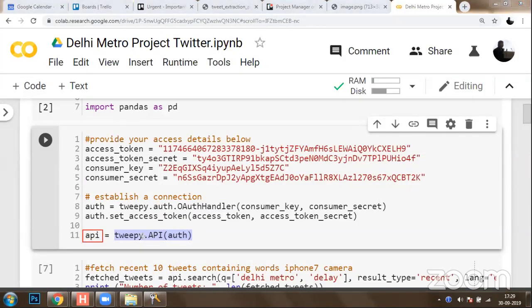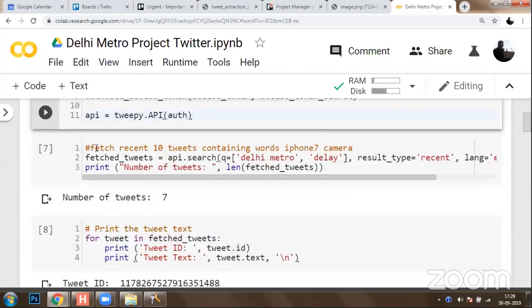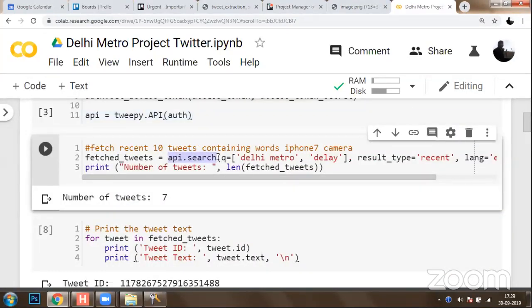Once you get authenticated, you're going to get an authentication object API. Using this authentication object API, you can quickly perform a search, or you can quickly read a tweet from any user's timeline. Now, once you have got this information, what we have to do is fetch certain tweets. So there is a function API.search wherein you can pass the Q parameter. Q stands for query. In this query, you can pass a list of keywords for which you would like to search the tweets.